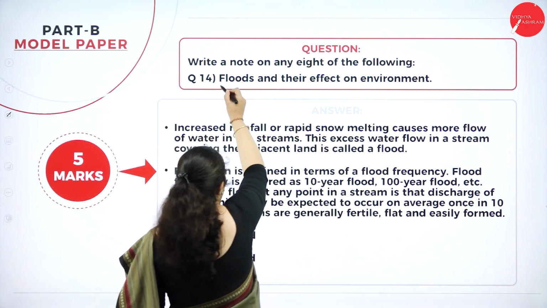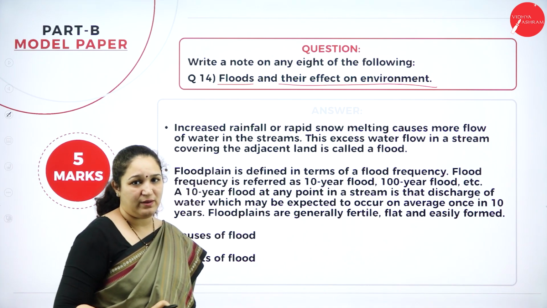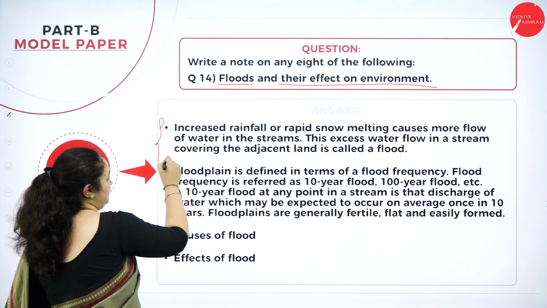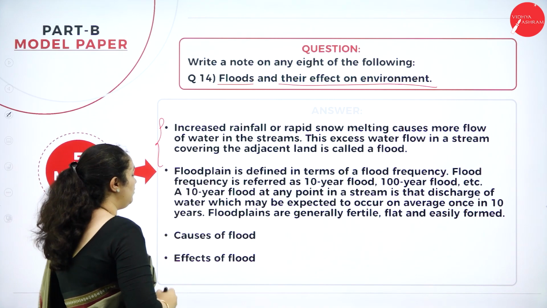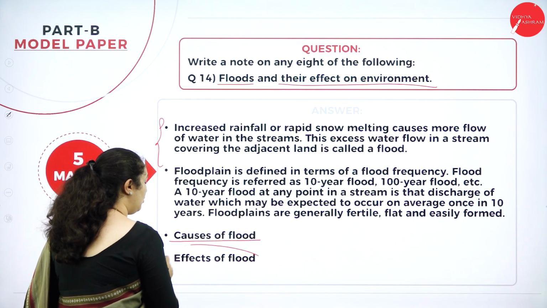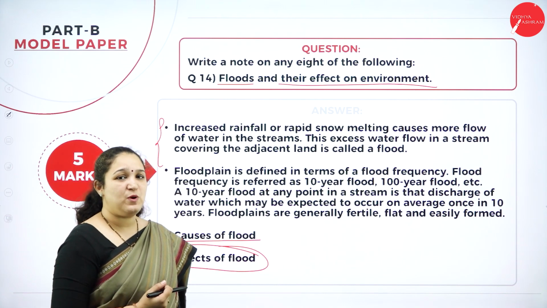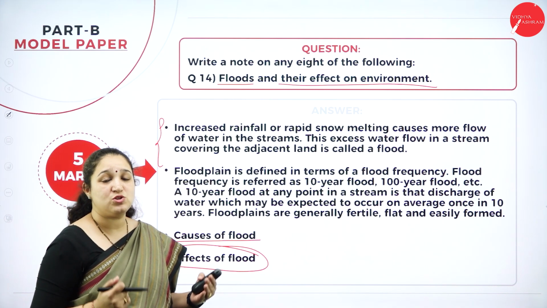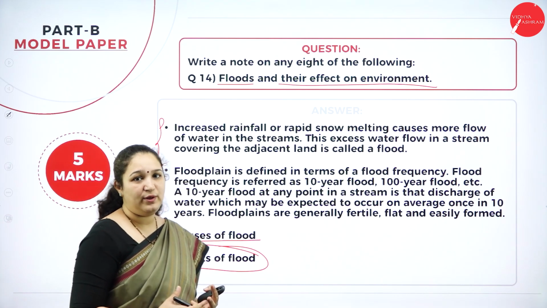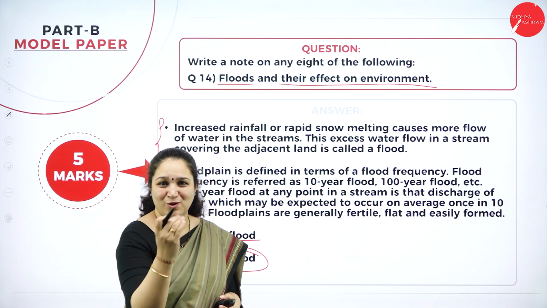It's very clear: what are floods and what is the effect of flood on the environment. So first write the meaning of flood. Then write the causes of flood in brief, and then you can go to the effects of flood on the environment. As much as possible, please write it in points so that you catch the attention of the evaluator and the probability of getting better marks is always more.